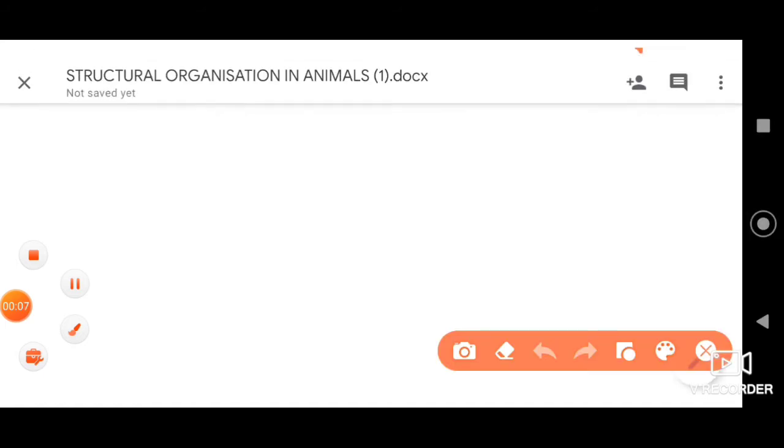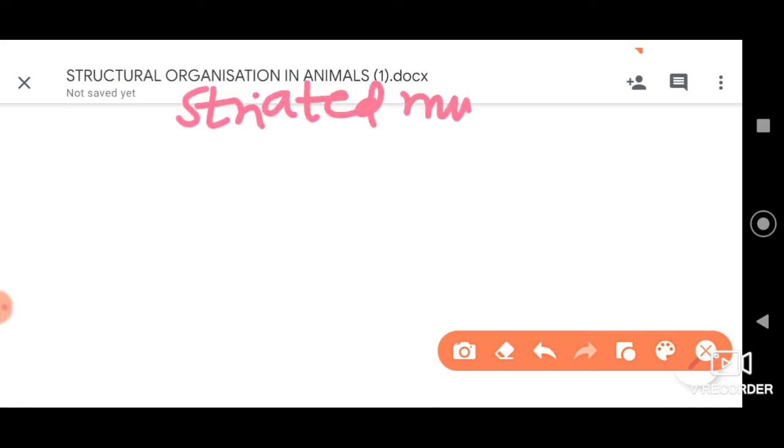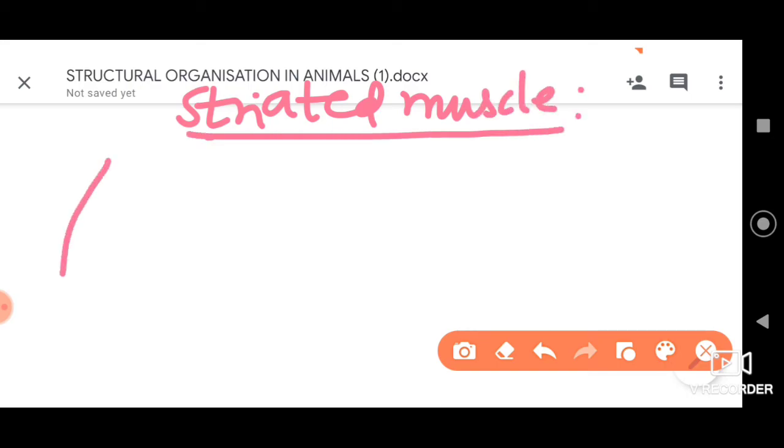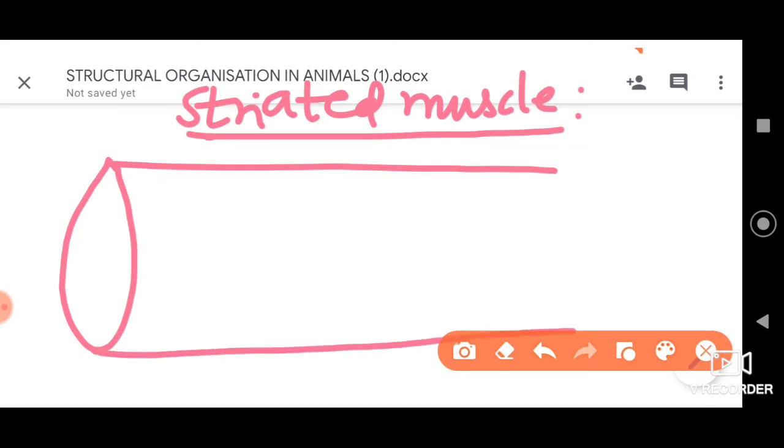Dear students, let us move with the first type of muscle tissue, the striated muscle. When we are considering the striated muscle, we know that they have striations or stripes in them. See the rough structure of striated muscle cell I am drawing here. They have many dark striations like this in them.